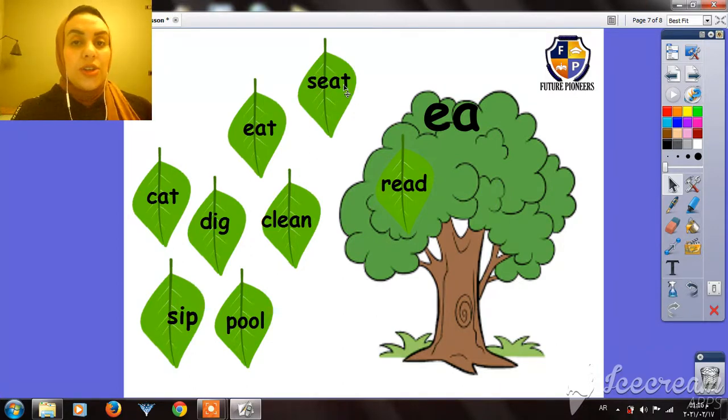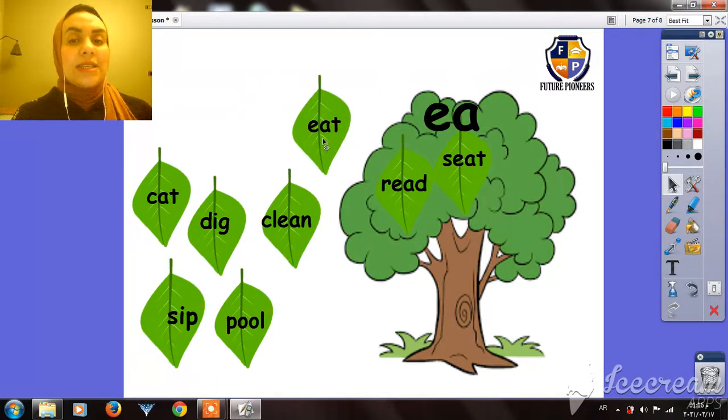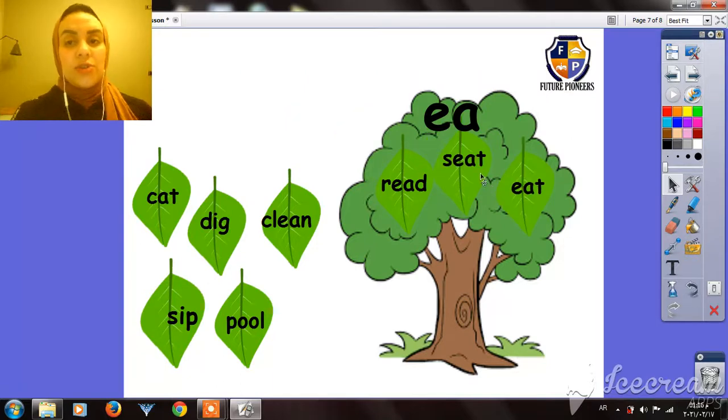Okay, here we have eat, seat. Does seat have the E sound? Yes, it does. Let's put it here. Okay, here we have eat. Okay, let's put it here.